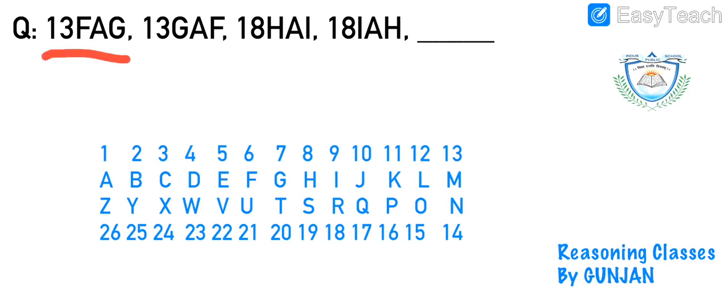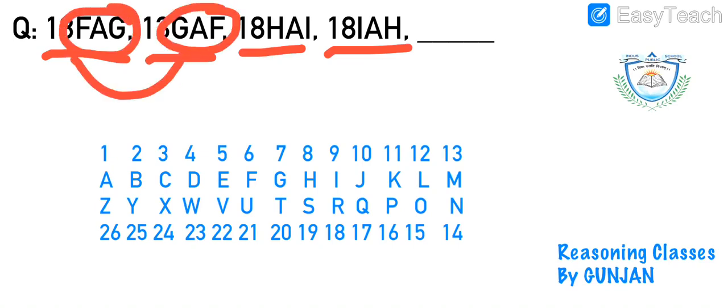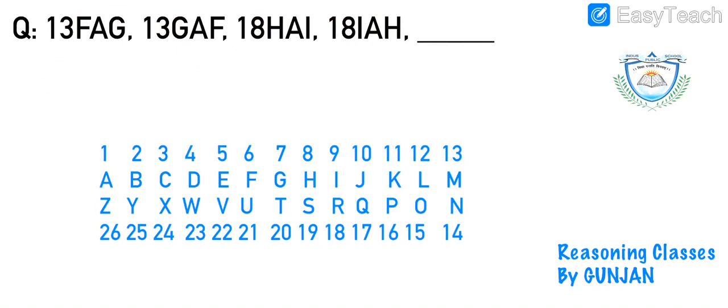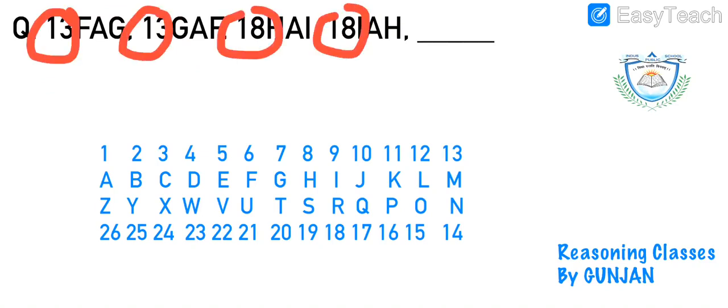13 FAG, 13 GAF, 18 HAI, 18 IAH. As soon as I am reading this question, I can see the alphabets written in these two are the same. The alphabets written in these two are also the same. The numbers also, it's 13, 13, 18, 18. That means we are having two similar things, right? So let's find out the logic.